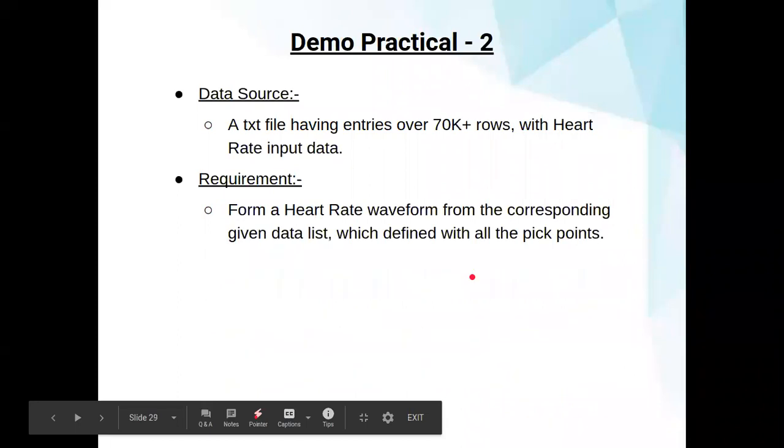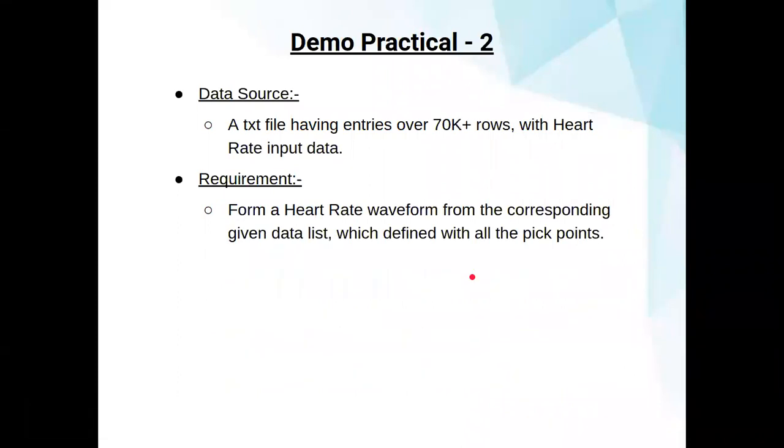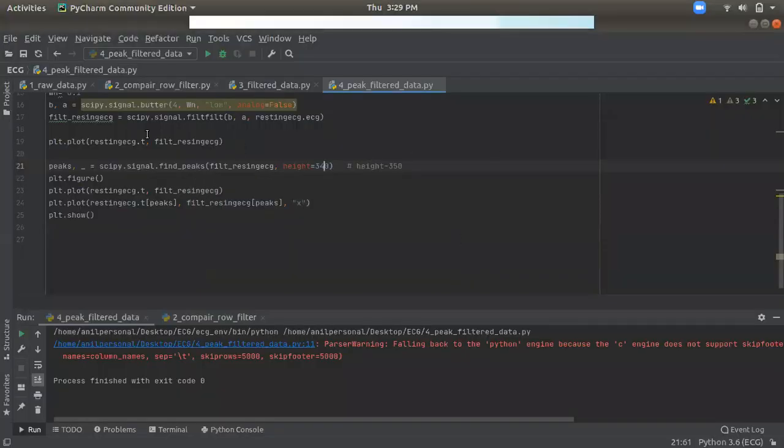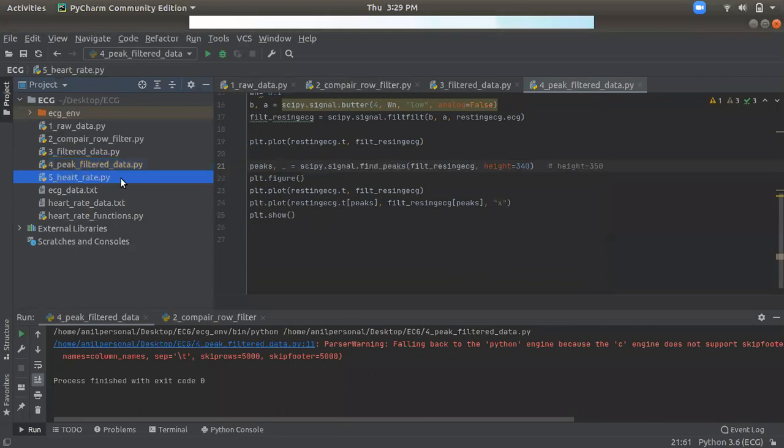In Demo Practical 2, we have a data source of about 70,000 plus rows with heart rate input data. It has only heart rate input. The requirement is to form a heart rate waveform from the given data list, defined with the peak points. So in a single requirement, it asks us everything. We have to filter it, make it smoother, mark the peak points, and show everything here. So let's see the output first, then we discuss the program.